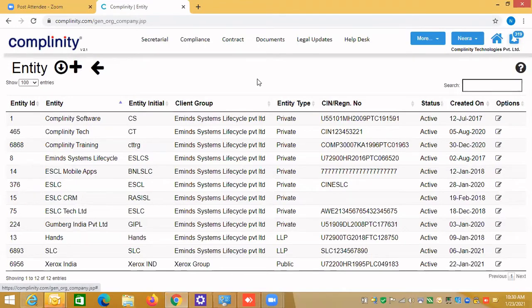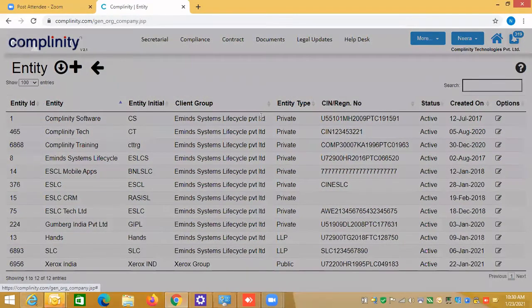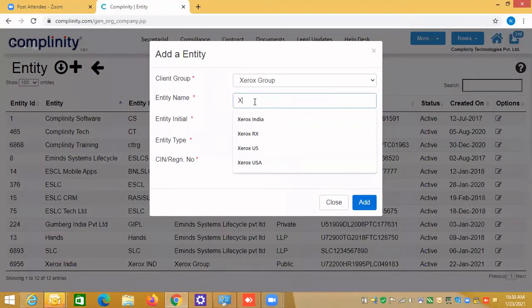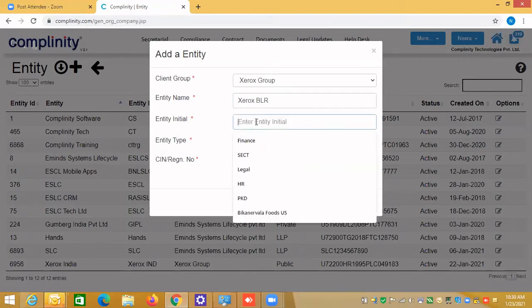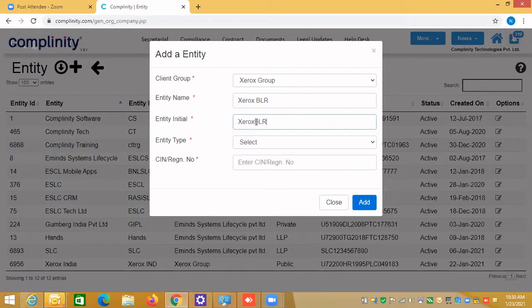So I'm selecting client group Xerox Group, and then I'm entering here Xerox, maybe Bangalore. I'm just giving Xerox BLR, because I'll be using this entity when I explain how to use the sectoral module and other modules.